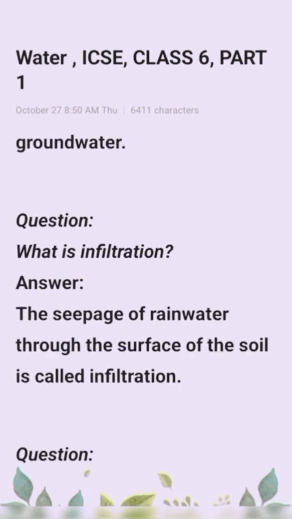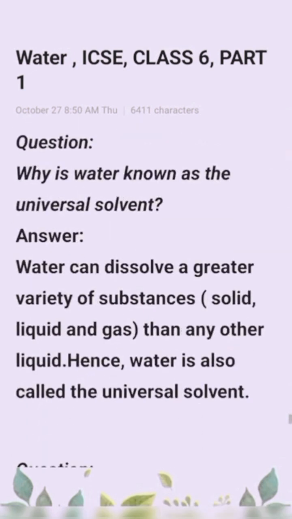That is the seepage of rainwater through the surface of the soil is called infiltration. Okay. Next question, why is water known as universal solvent? Water can dissolve a greater variety of substances, that is solid, liquid and gas, than any other liquid.